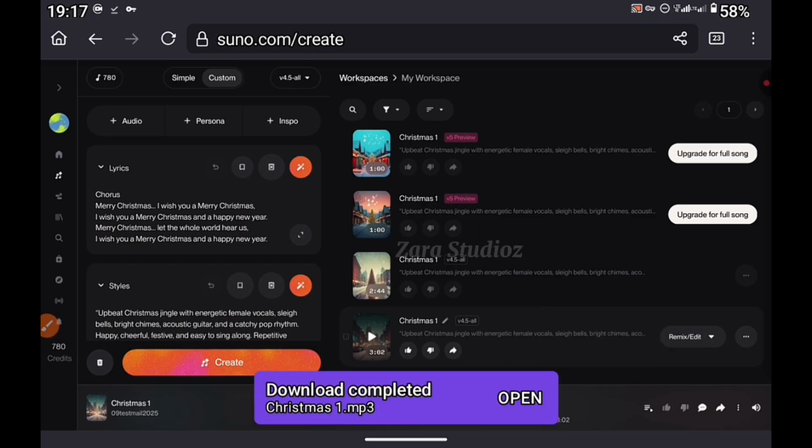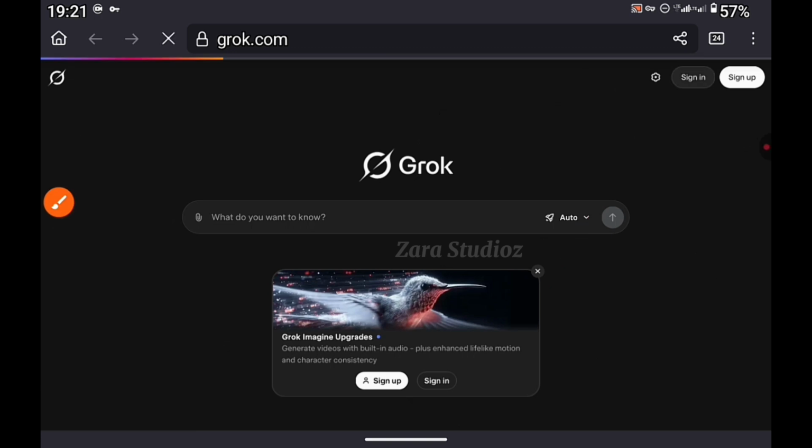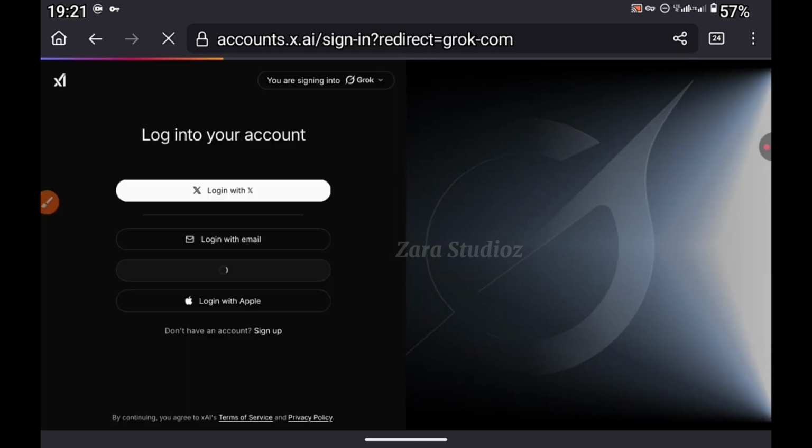And the next thing now is for us to go to Grok AI to generate images for this song. Come to Grok.com and click on sign in. So I'm just going to sign in with one of my Gmail accounts. Click on login with Gmail.